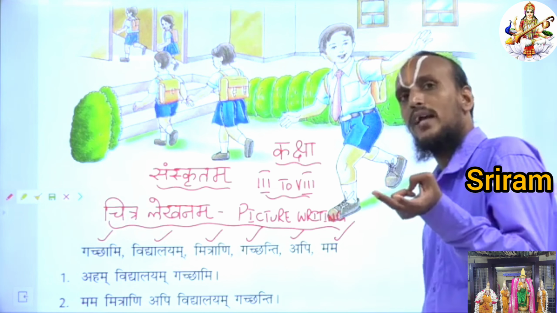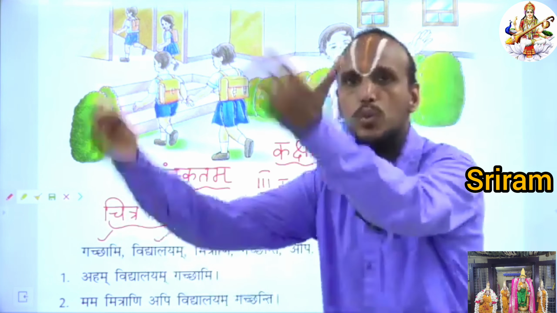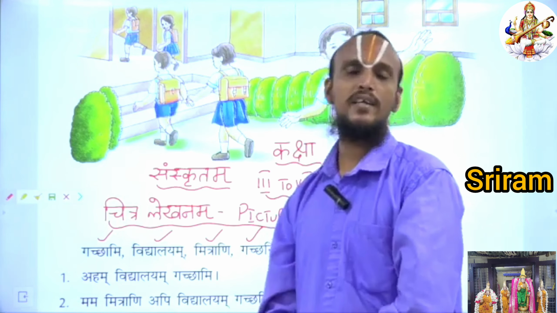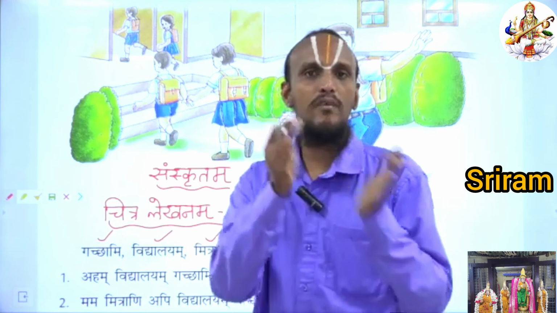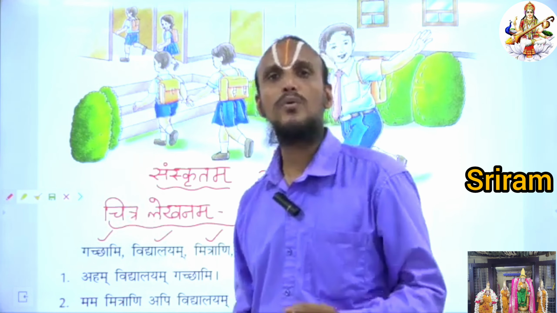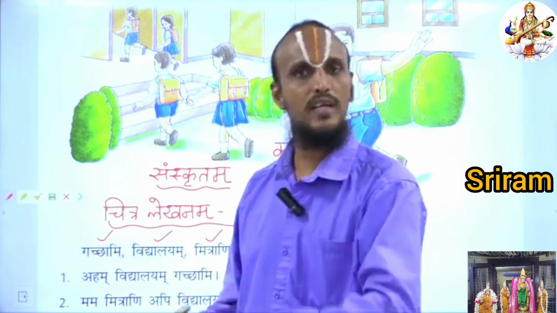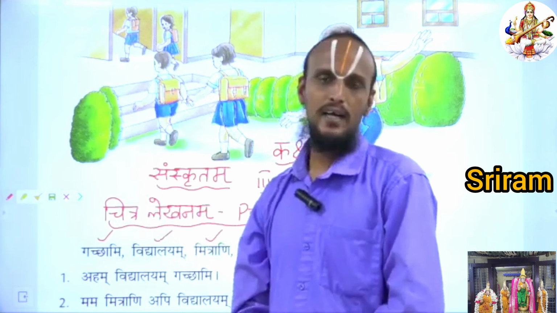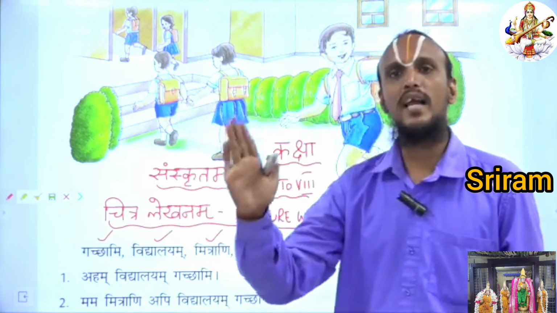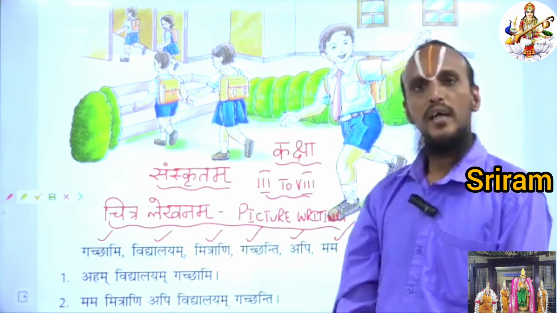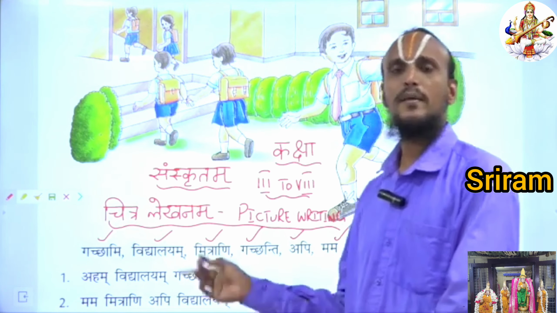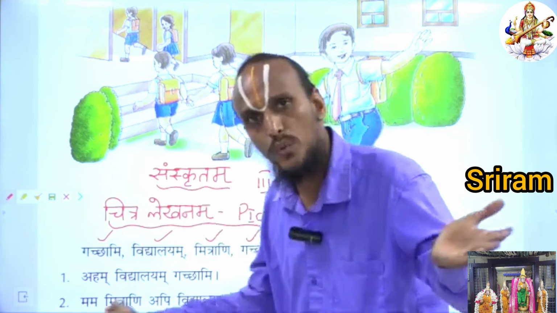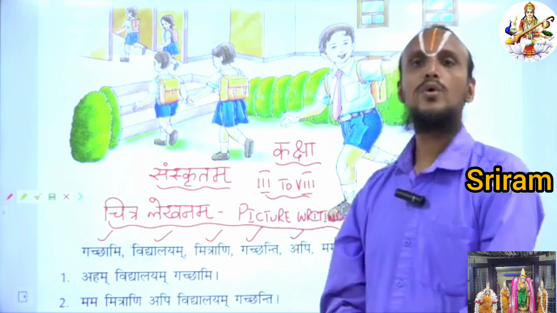Then you can make another sentence. I am going to school. How can we make it in Sanskrit? I am means aham. Going to school. Vidyalayam gacchami. Aham Vidyalayam gacchami. So now you can write two sentences, right? Yeshaha mama Vidyalayaha. Then the second sentence is Aham Vidyalayam gacchami. Okay, children? Then mama mitrani api Vidyalayam gacchanti. What does it mean by that? My friends are also going to school.